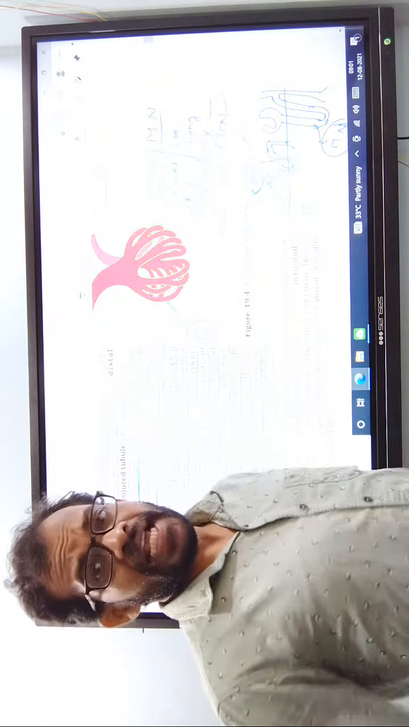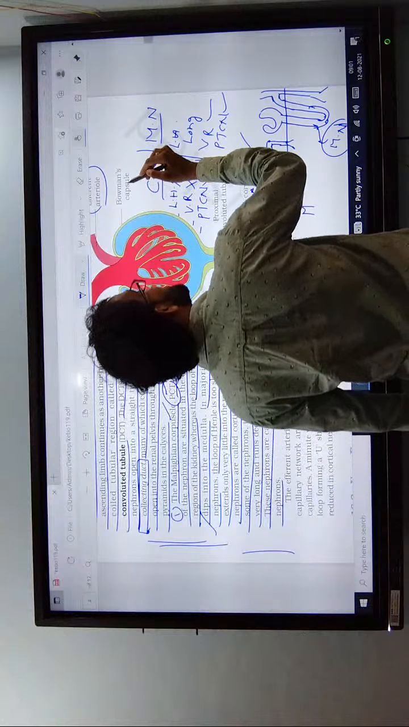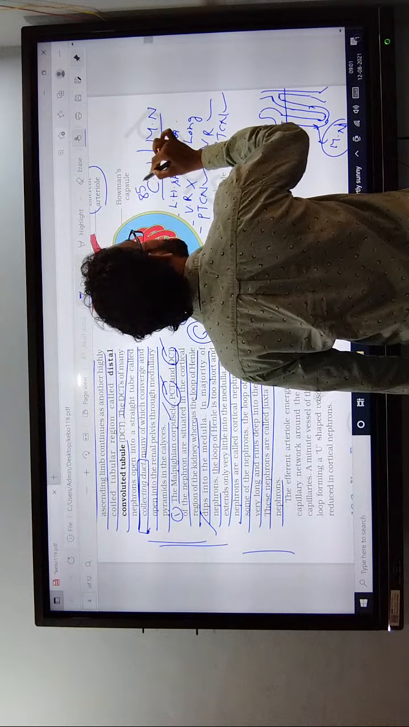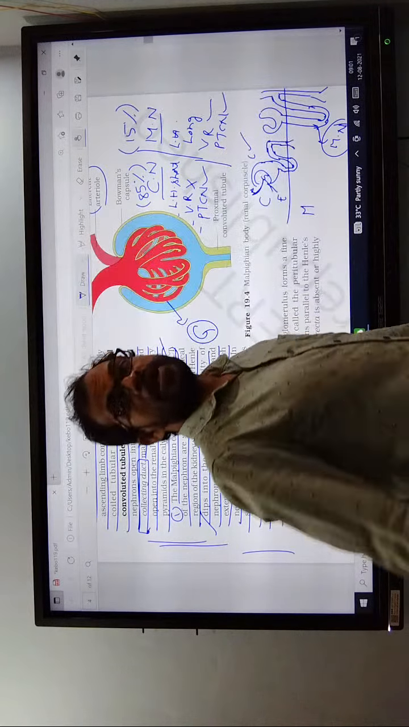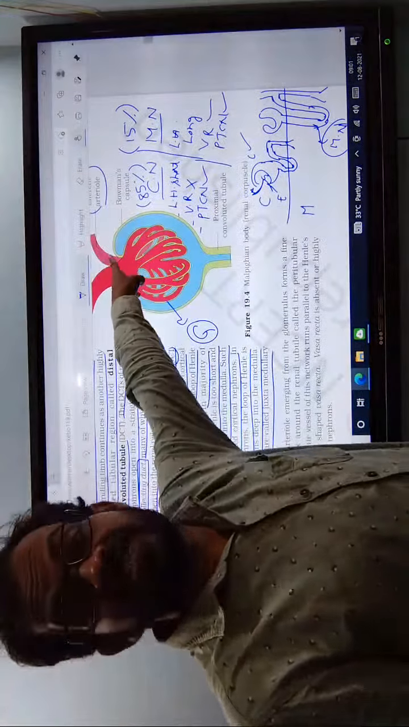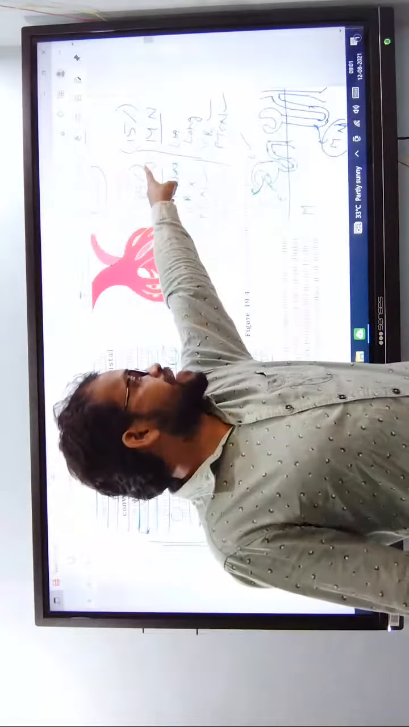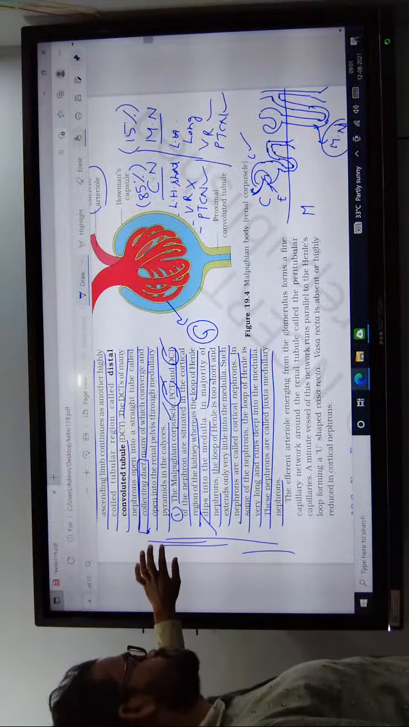In our body, 85% are cortical nephrons and 15% are medullary nephrons.